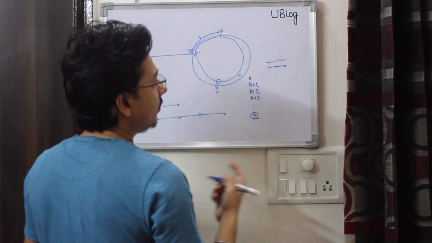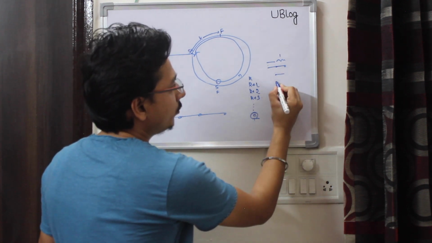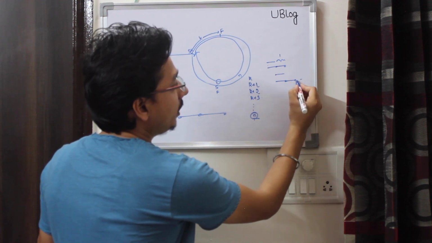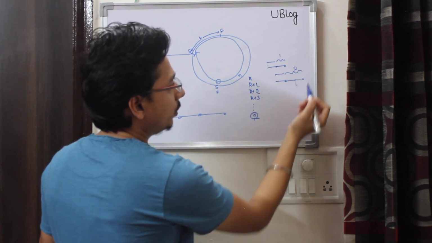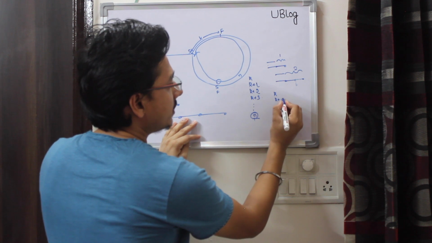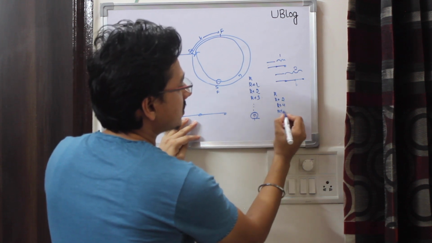If we take another approach, moving the slow pointer by one node and the fast pointer by three nodes, then the difference will increase by 2. Initially the difference will be k, then k plus 2, then k plus 4, then k plus 6 and so on.